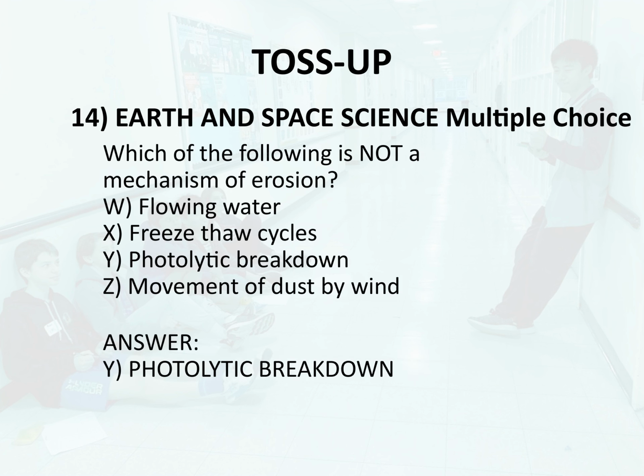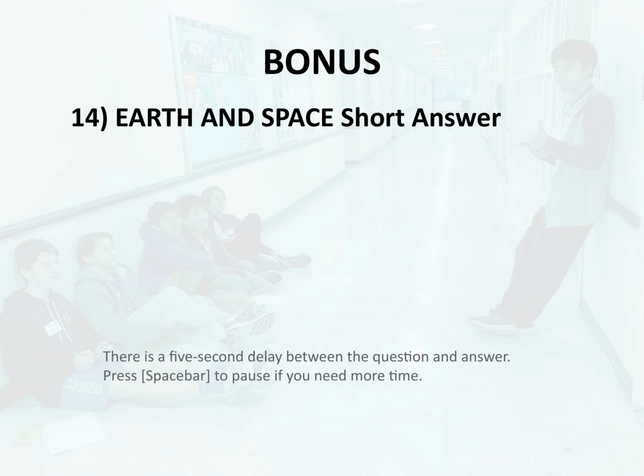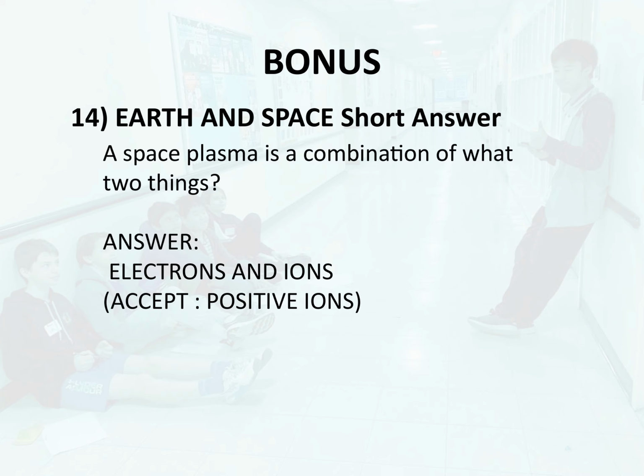Answer. Y. Photolytic breakdown. Bonus 14. Earth and space science. Short answer. A space plasma is a combination of what two things? Answer. Electrons and ions.